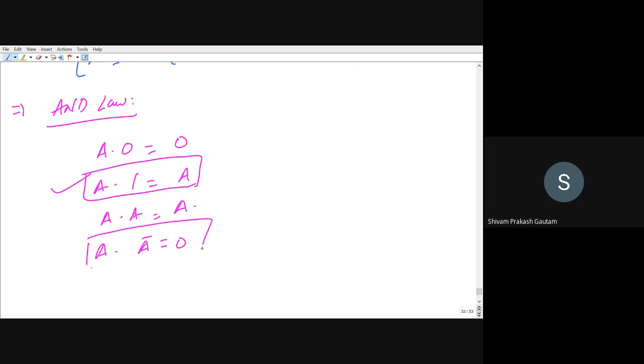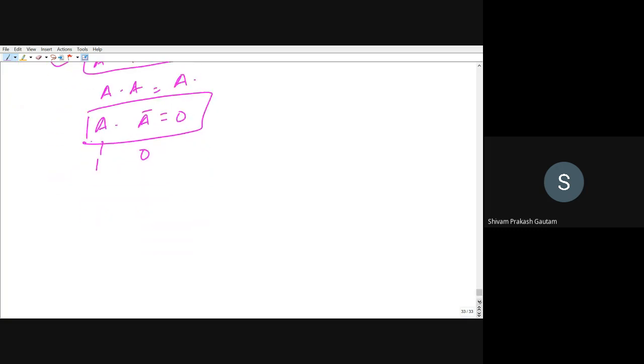So this is also important, that is A into A bar. Suppose if A is equal to 1, then A bar will obviously be equal to 0, because in digital we can have only two values, either 1 or 0. So if A is equal to 1 and A bar is equal to 0, then its product, or multiplication, will be equal to 0, right? So this is the AND law.